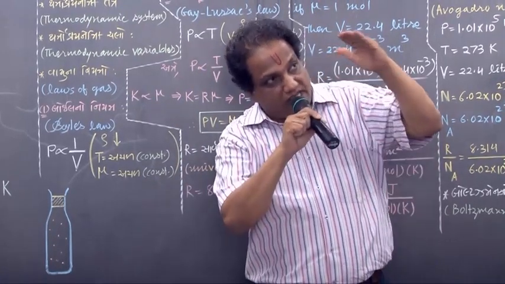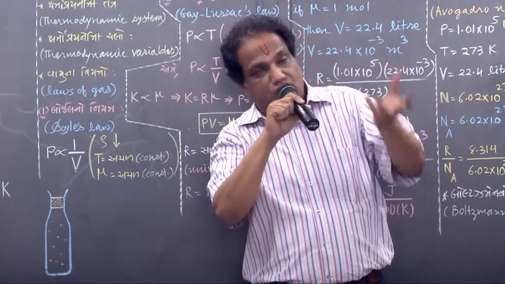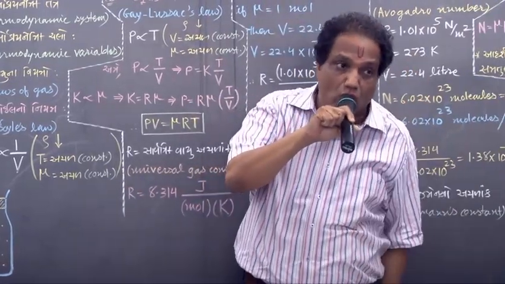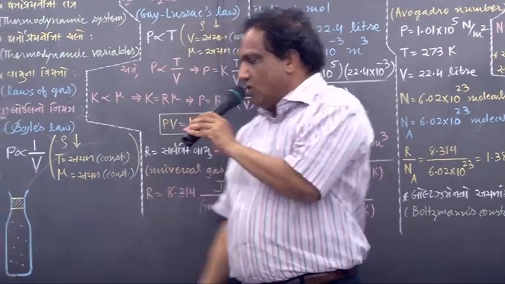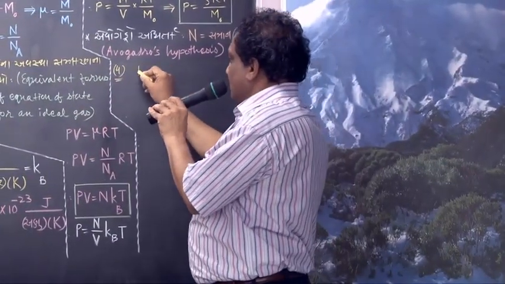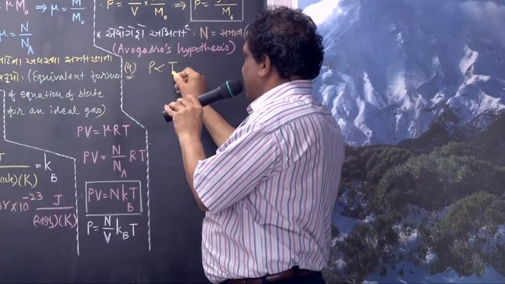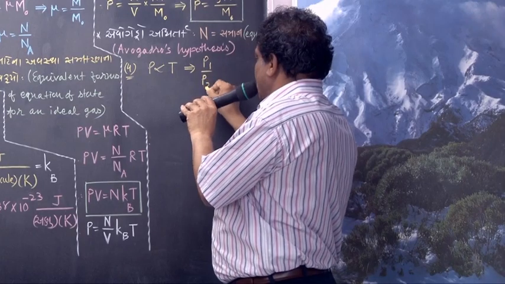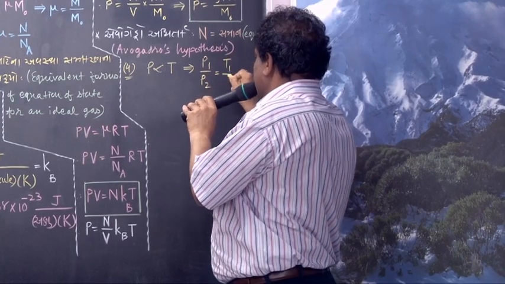Okay. So to how much extent should we heat up the gas? The final temperature of the gas we have to find out. Because volume has remained constant throughout the process, you may apply Gay-Lussac's law. What is it? P proportional to T. So mathematically, P1 upon P2 equals T1 upon T2.